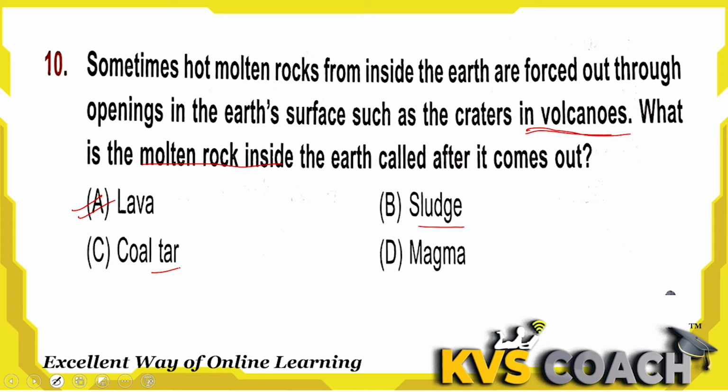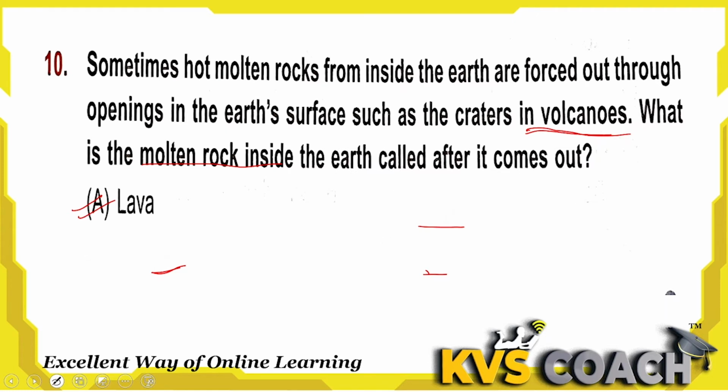It is a thick black liquid produced as a byproduct of the carbonization of coal. So what is coal tar? During the carbonization of coal, a dark black liquid is produced as a byproduct, that is called coal tar. Last one is magma. What is magma? It is a molten or semi-molten rock found beneath the earth's surface, from which all igneous rocks are formed. That is called magma. Okay. So molten rock is lava. Option A is the right answer here.